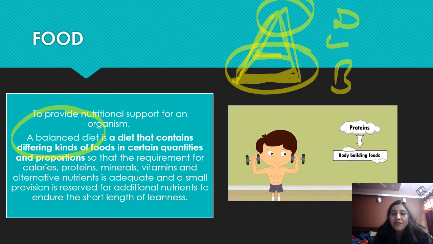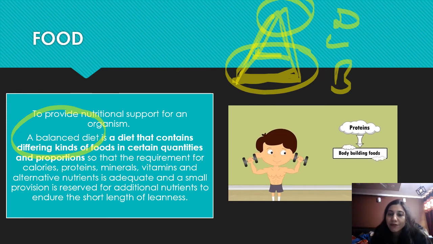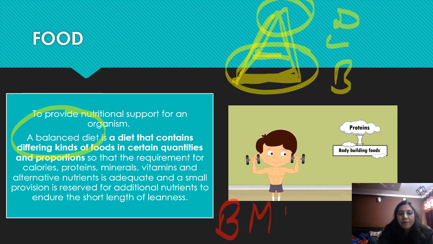Now this calorific value is heat energy, and this heat energy can be expressed in joules as well. One calorie is equal to 4.184 joules.